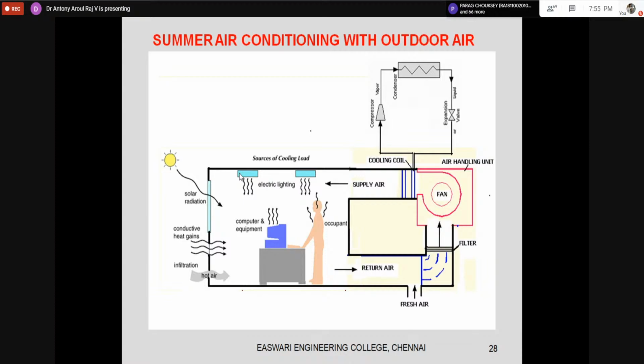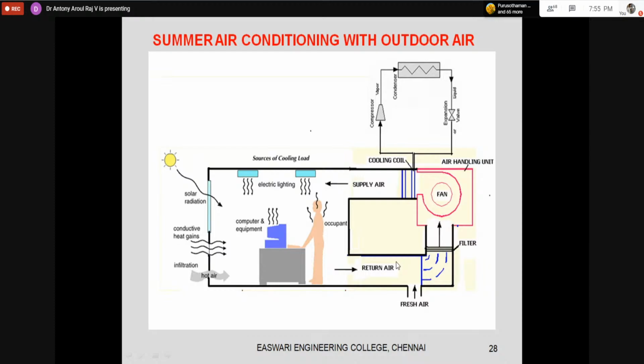In summer air conditioning with outdoor air, we are adding air from outside. So when we are taking air from outside, it will bring the load from outside. When it is bringing the load, it will have both sensible load as well as latent load. So you have the outdoor air sensible load, and you will have the outdoor air latent load. Both will be adding.